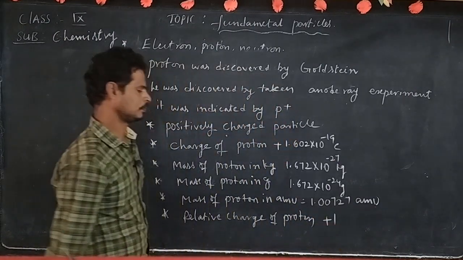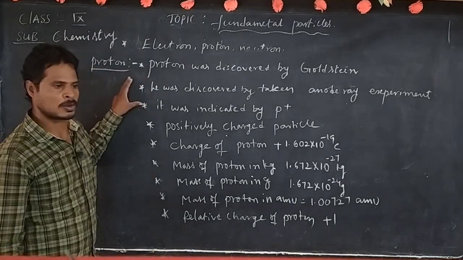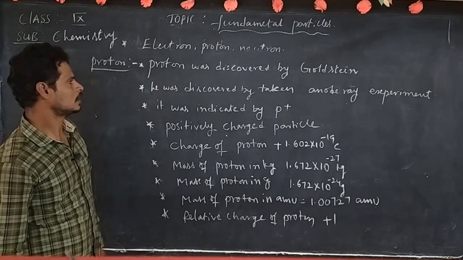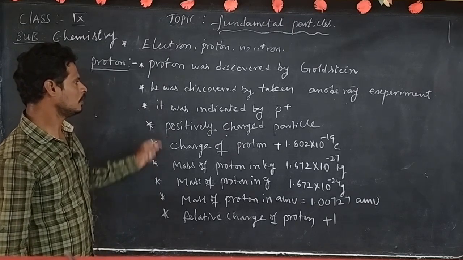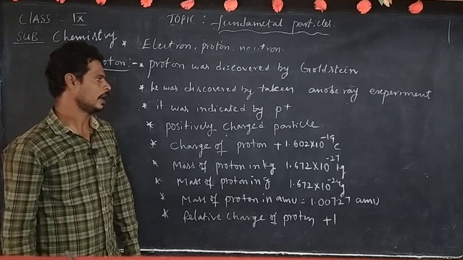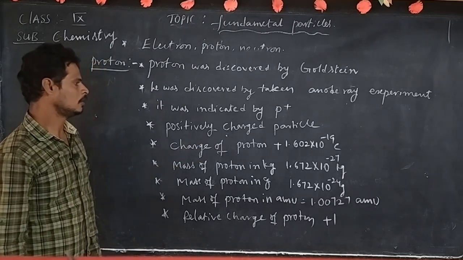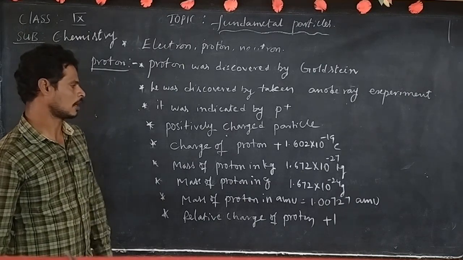Relative charge of proton is plus 1. These are the properties of the proton. Once again, I repeat, the proton was discovered by Goldstein. He discovered it by taking another experiment. It is indicated by P plus. A positively charged particle is called a proton.